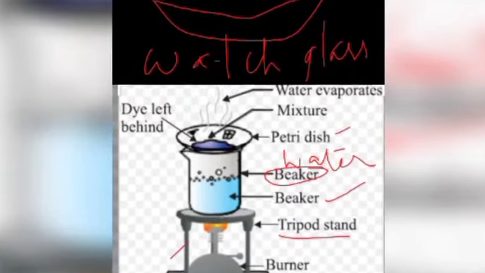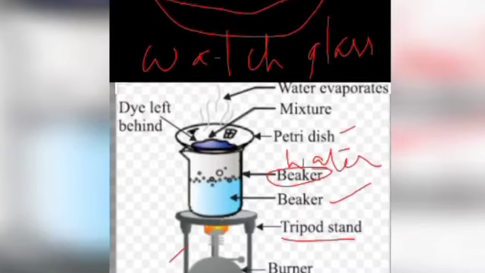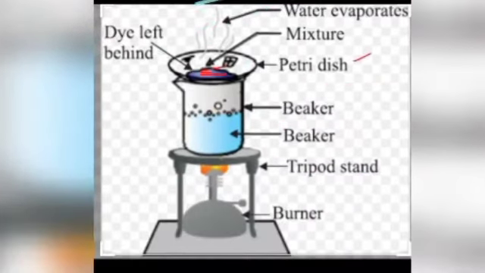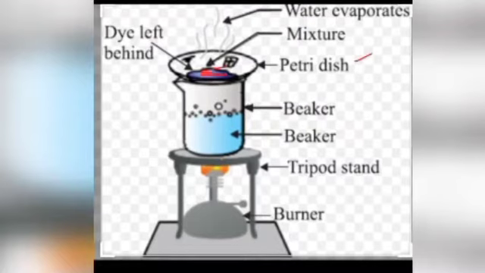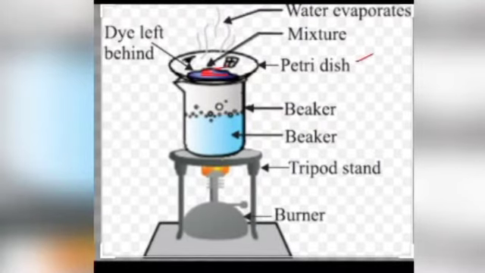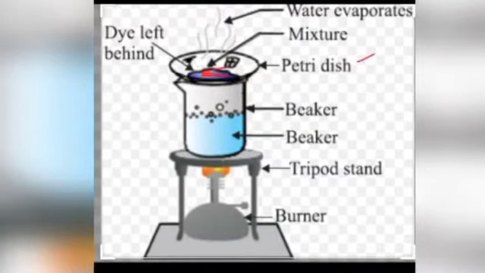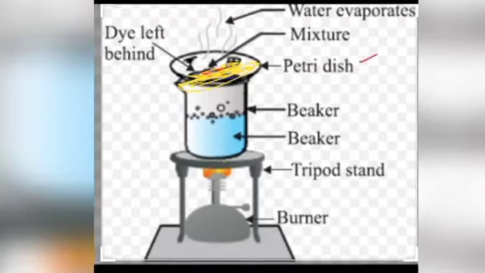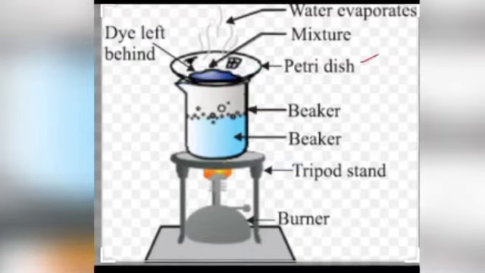And we are taking our mixture in the watch glass, and this watch glass is placed at the mouth of this beaker, and we are heating the water in the beaker. We are not directly heating the mixture.